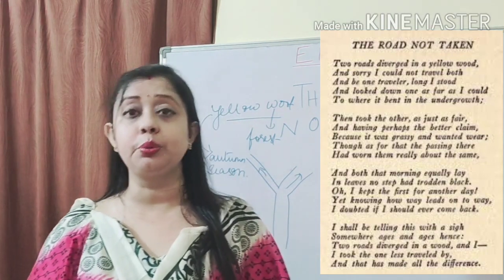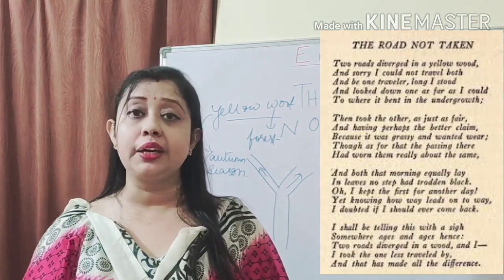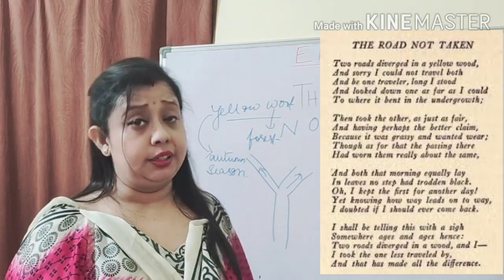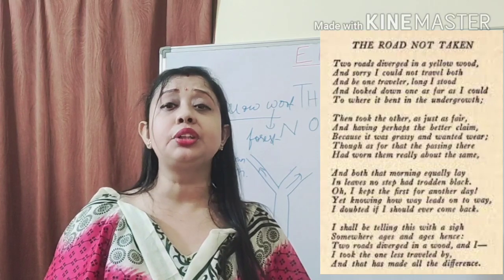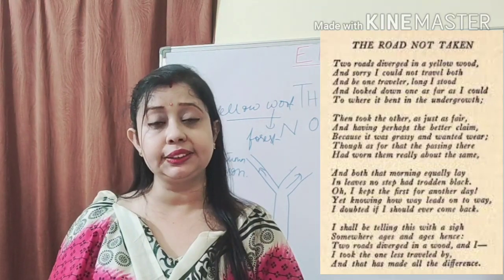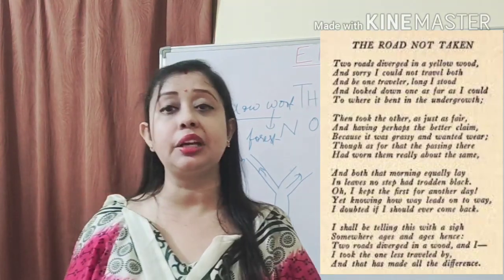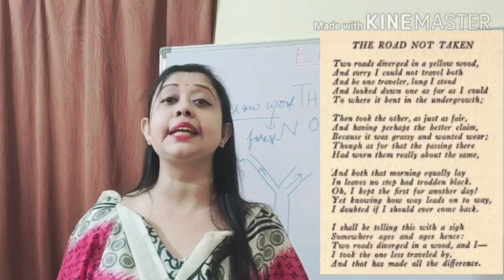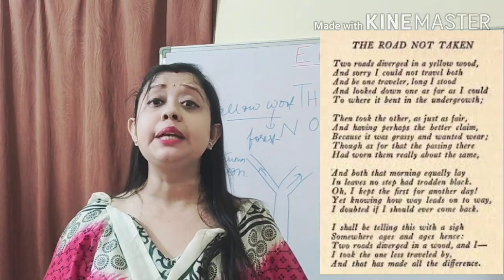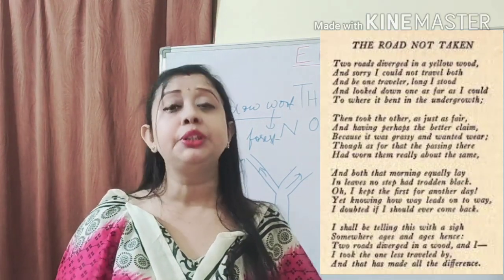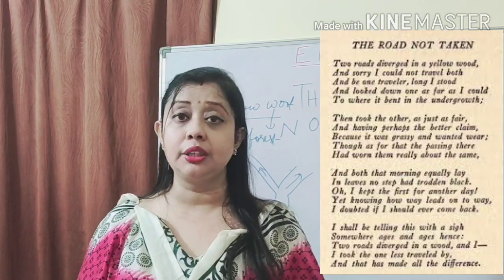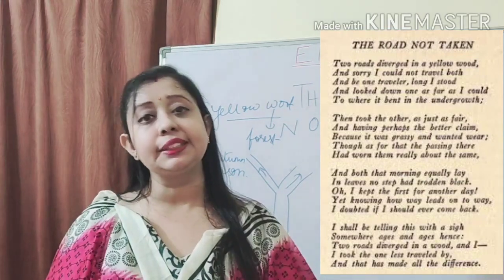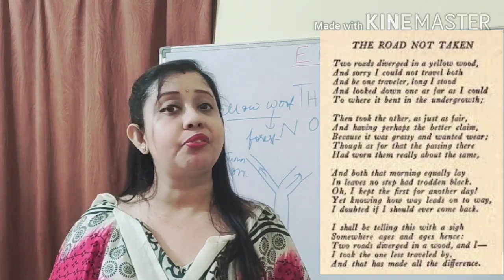And also in between, there's another stanza where, what does he tell us? He tells us that he wants to travel through the first road also, the road which is travelled by many people. But again, the second thought that came to his mind was that it might not be possible for him to travel through that road again, because the road that he has chosen will take him to many more new directions from where it might not be possible for him to return.